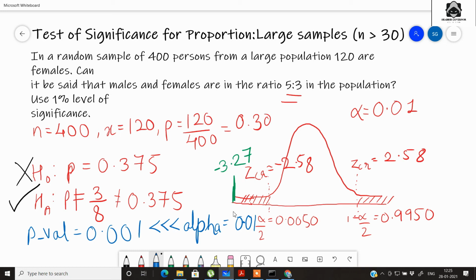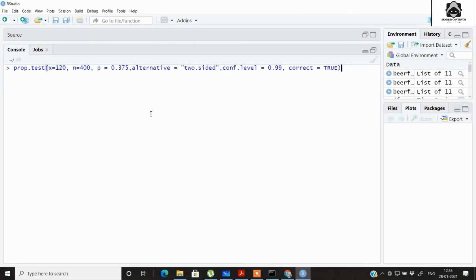So this was how you can solve the test of significance for proportion with the help of Python in case of large samples. In case of smaller samples, we could also go for a t-test, which we'll see in some other video. Check for the same code in R.